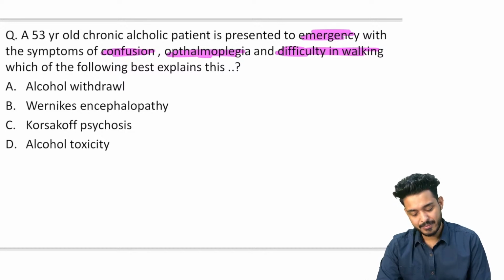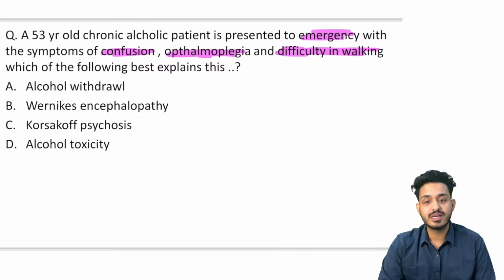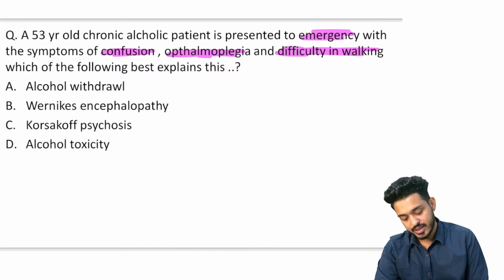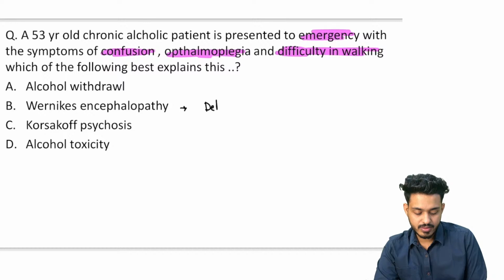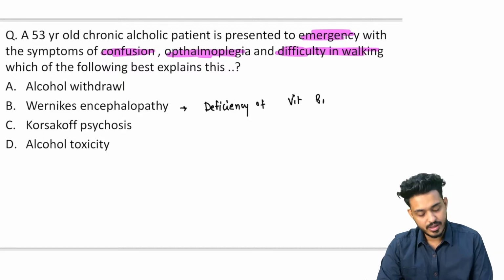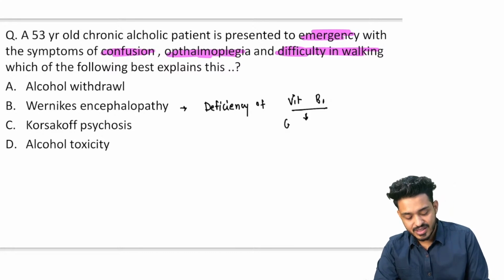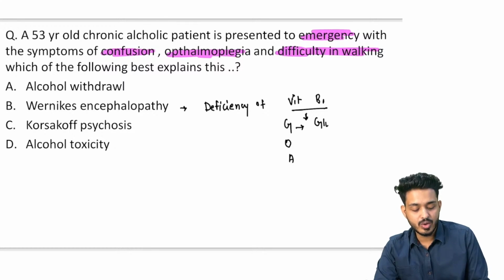What will happen in alcohol withdrawal? That is going to be different, but what is written over here? Confusion is there, ophthalmoplegia is there, and difficulty in walking can be considered as ataxia, right? In Wernicke encephalopathy, you will have deficiency of vitamin B1 because the person is constantly drinking alcohol. This presents with GOA. GOA means what? Global confusion.